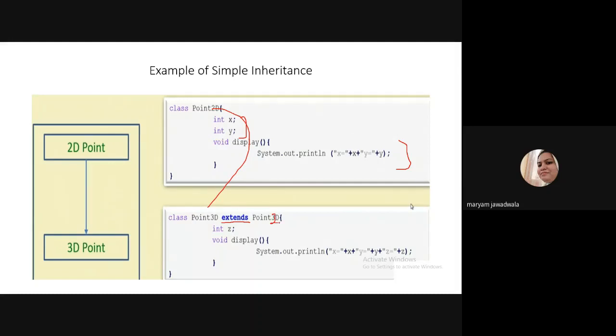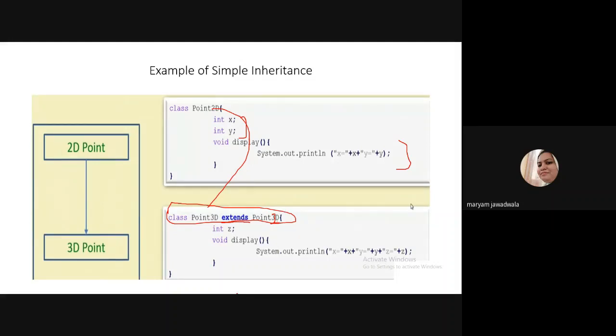You write Point2D. So this is the syntax for writing inheritance. Using this line, you are writing one class, Point3D, which extends the properties of superclass Point2D.